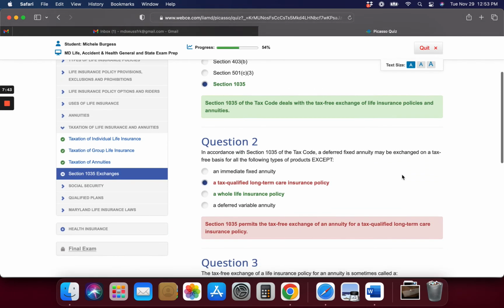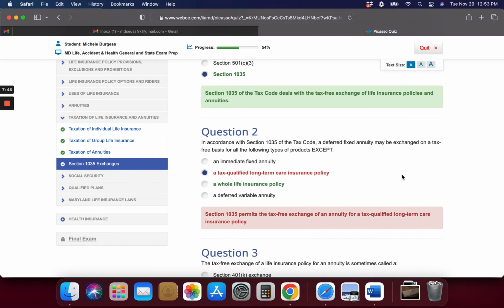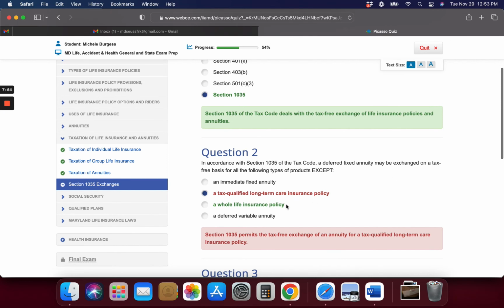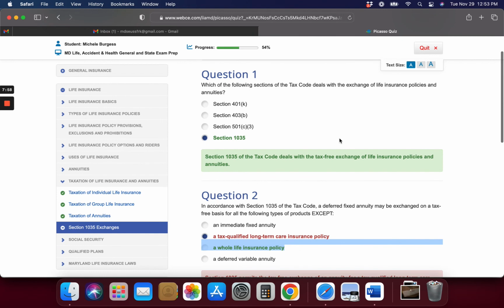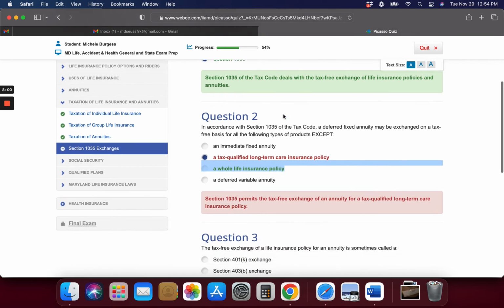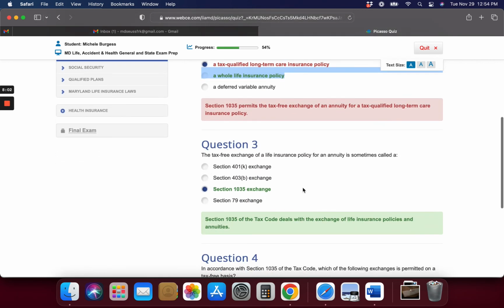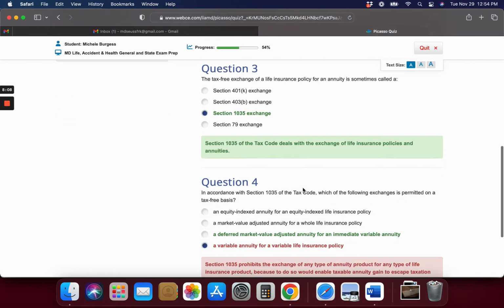Okay, we got half of these wrong. All right, section 1035 permits the tax-free exchange of an annuity for a tax-qualified long-term care insurance policy. So that's the correct answer. Correct answer is a whole life insurance policy. This one up here we got correct, 1035, which we knew we would, right? Because we're talking about 1035. The 1035 tax code deals with exchange of life insurance policies.